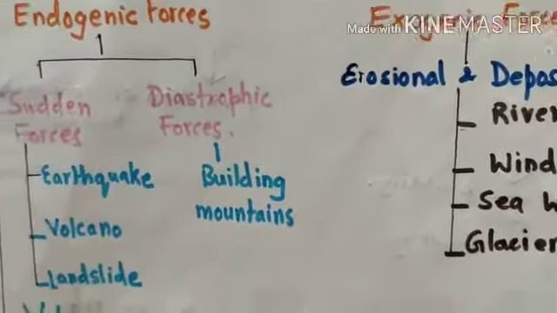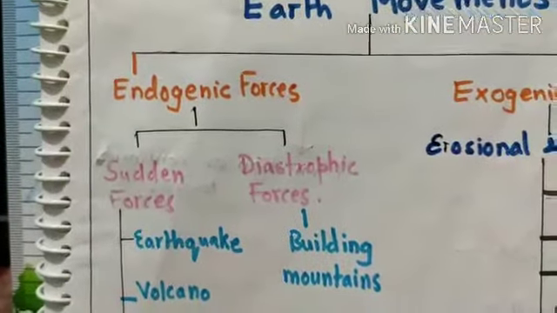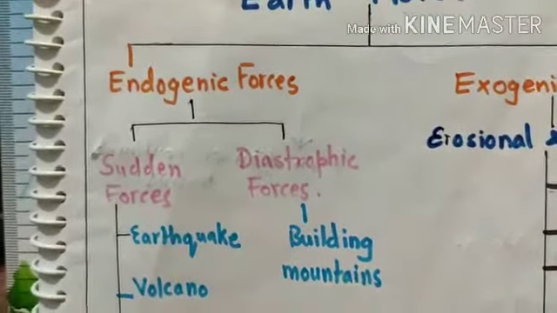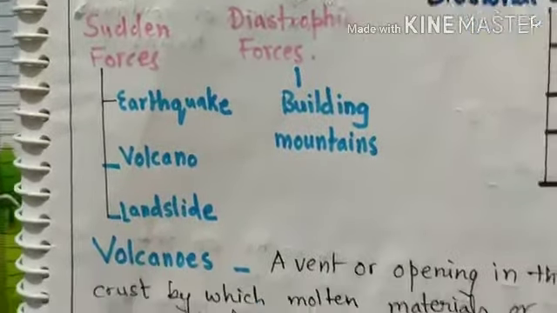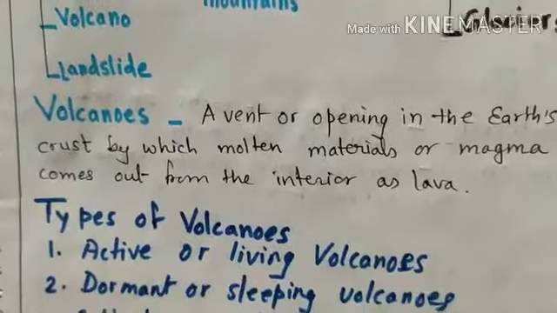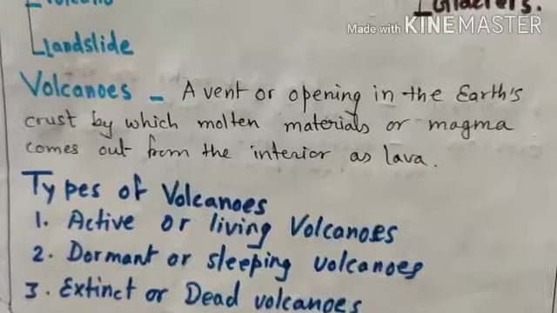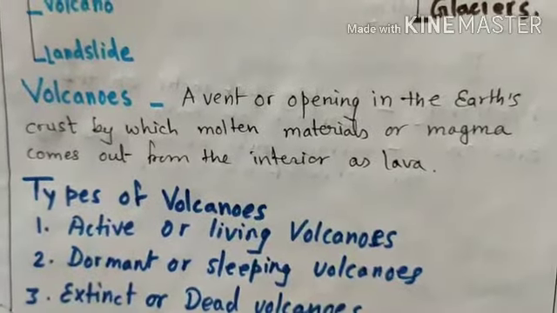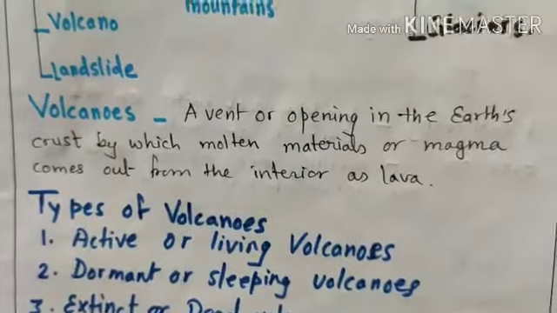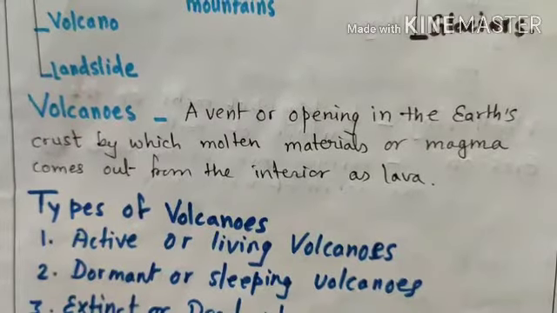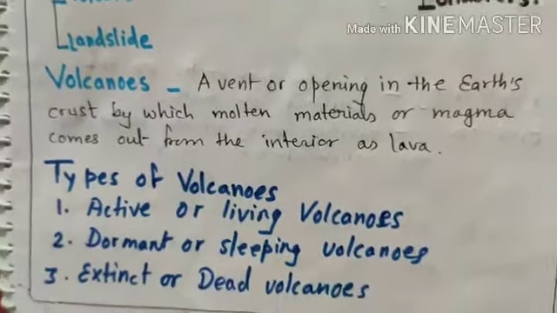So now we will study in detail about the endogenic forces. Due to endogenic forces, I told you that earthquake, volcano and landslides happen. First of all, we will study about the volcanoes. What are volcanoes? Volcano in Hindi is called Jwalamukhi. What is a volcano? A volcano is a vent or opening in the earth's crust by which the molten materials from inside the earth's crust come out, and when it comes out it is called lava.